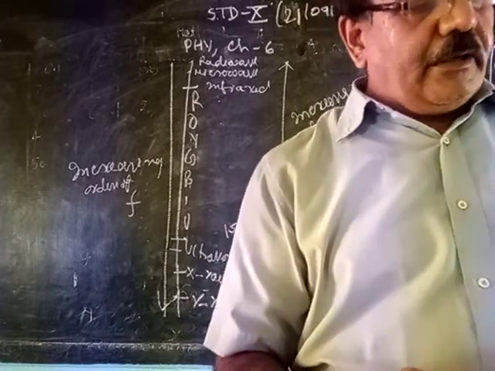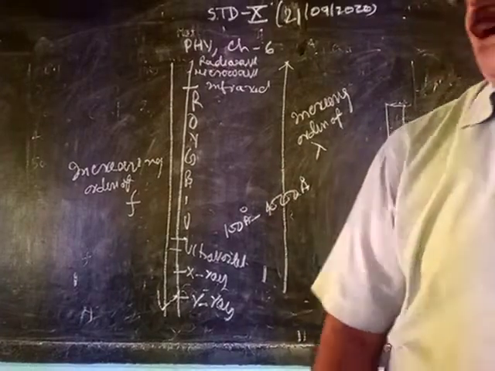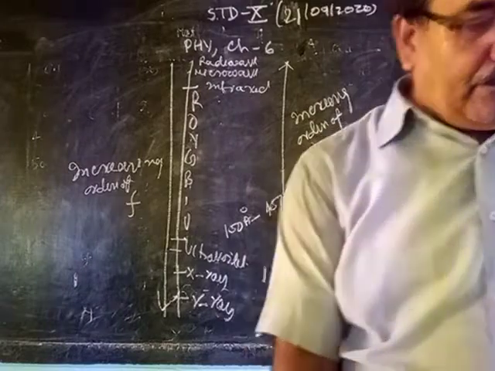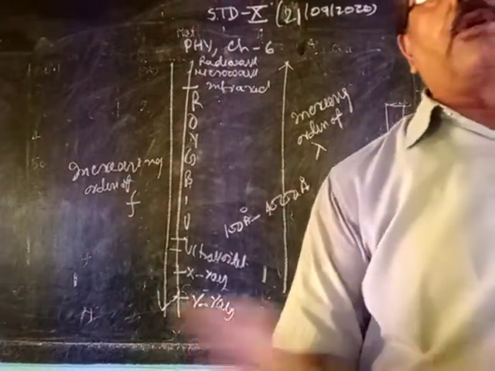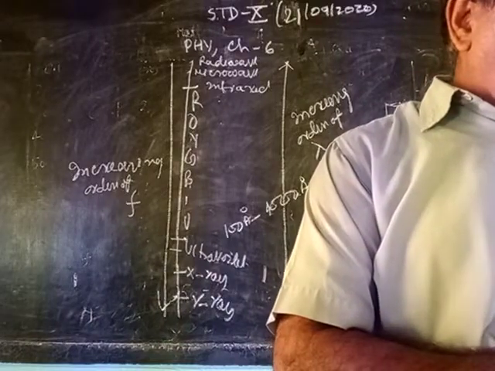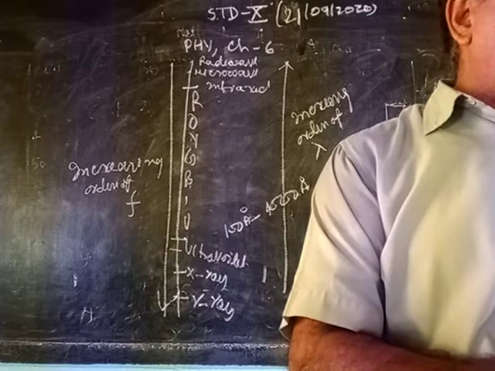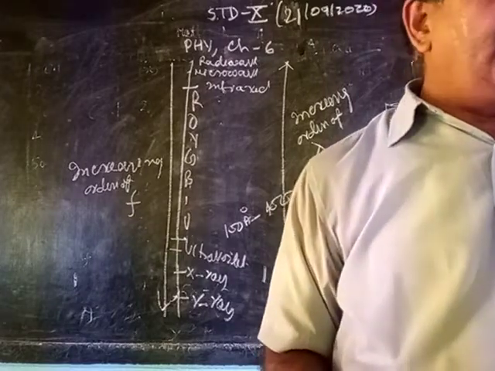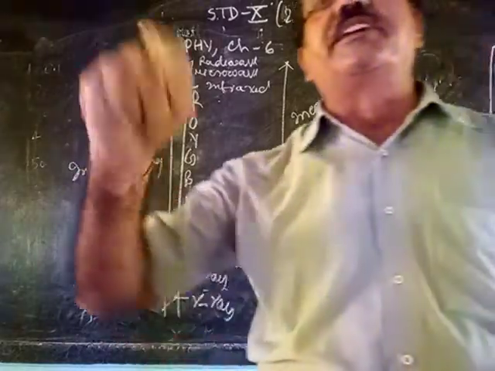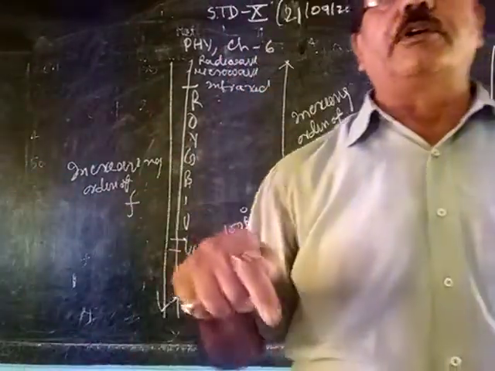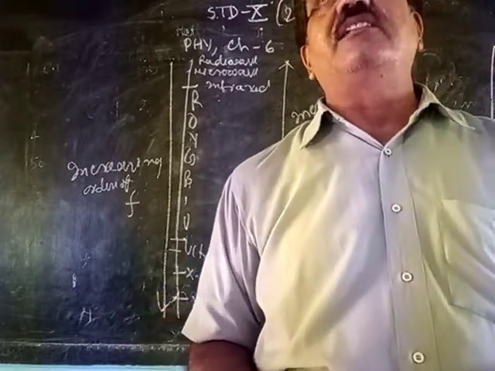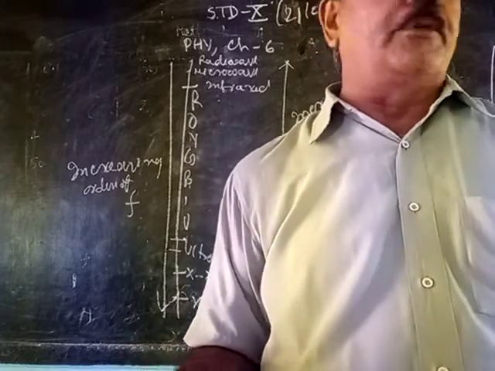Next is infrared. Infrared has a heating effect, that you know. All the common properties are properties of the infrared also. Use of infrared: infrared radiation is used for therapeutic purposes by doctors because it gives the heating effect. That's why doctors use this ray to heal some portion of the body.